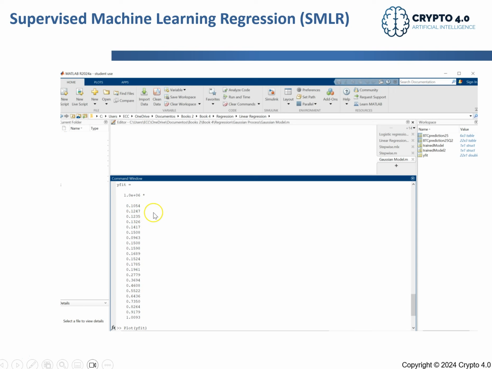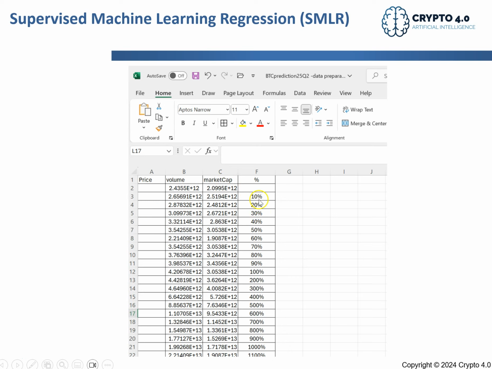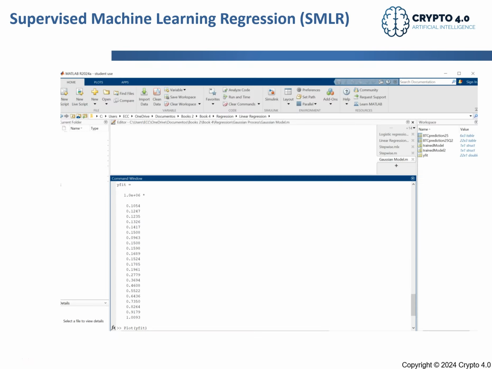This is the second value. Meaning if the market cap increases, let's say 20%, I will achieve, let's say, 124,000. And when will that be? It can be in January, it can be in February. But that's the idea.